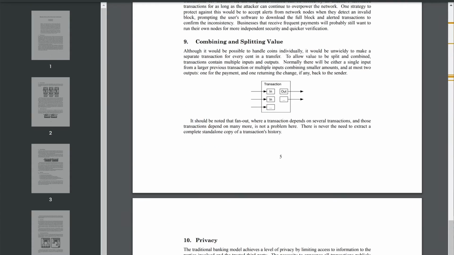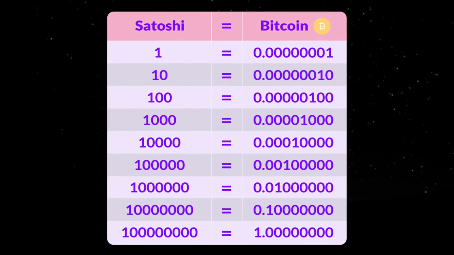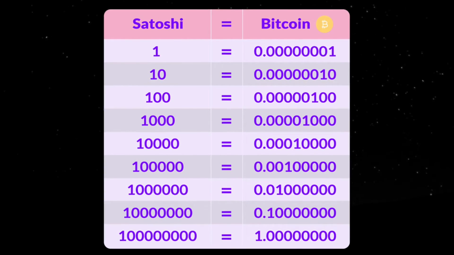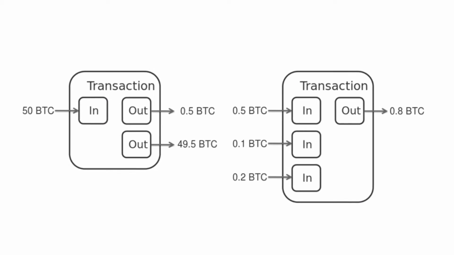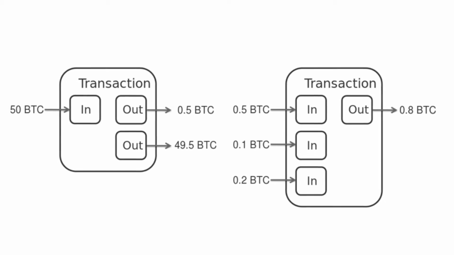The 9th is combining and splitting value. It wouldn't make sense to do a transaction for every cent or part of a Bitcoin cent. Transactions can have multiple inputs and outputs for this reason.